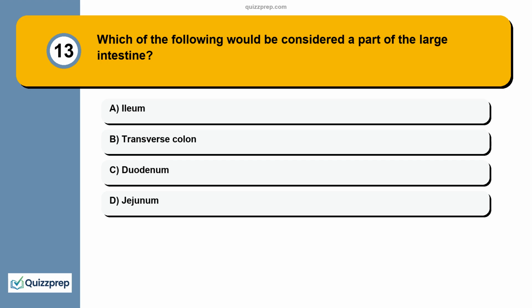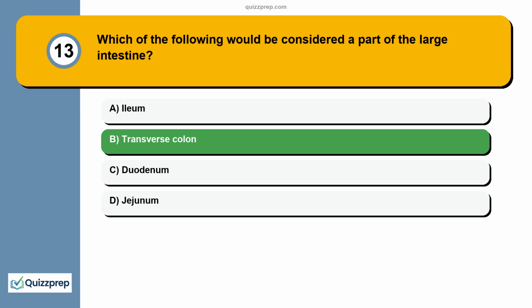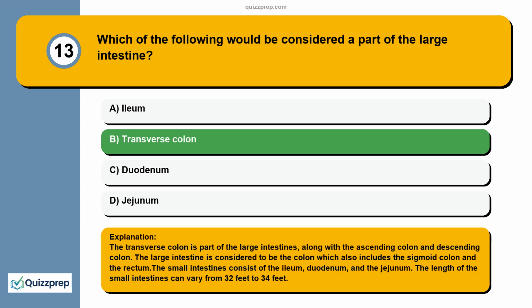Question 13. Which of the following would be considered a part of the large intestine? Ileum, transverse colon, duodenum, jejunum. The transverse colon is part of the large intestines, along with the ascending colon and descending colon. The large intestine is considered to be the colon, which also includes the sigmoid colon and the rectum. The small intestines consist of the ileum, duodenum, and the jejunum. The length of the small intestines can vary from 32 feet to 34 feet.